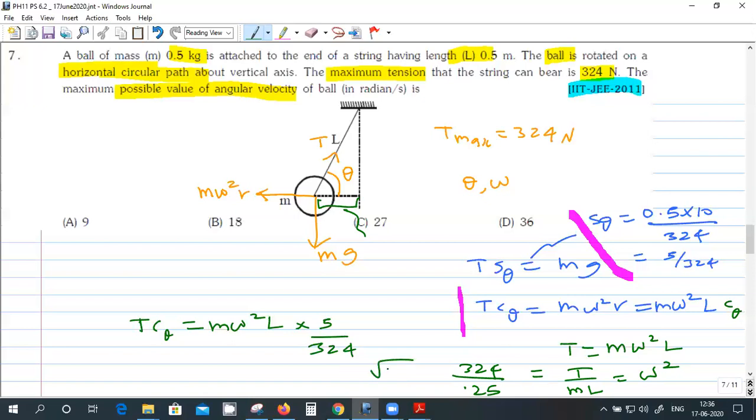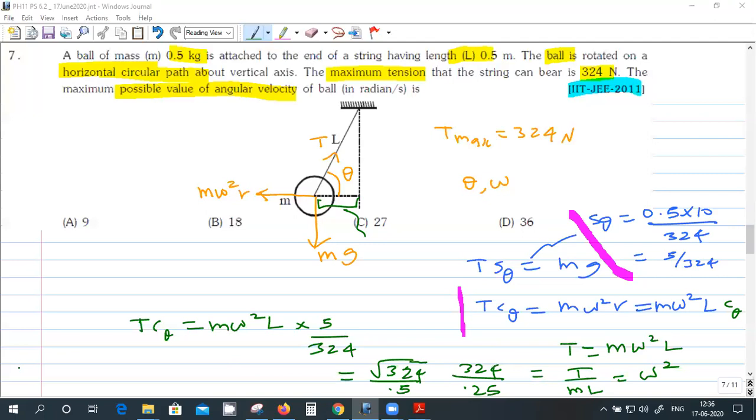So the square root of 324 divided by 0.5. Square root of 324 is 18, no? 20 square is 400, 15 square is 225.